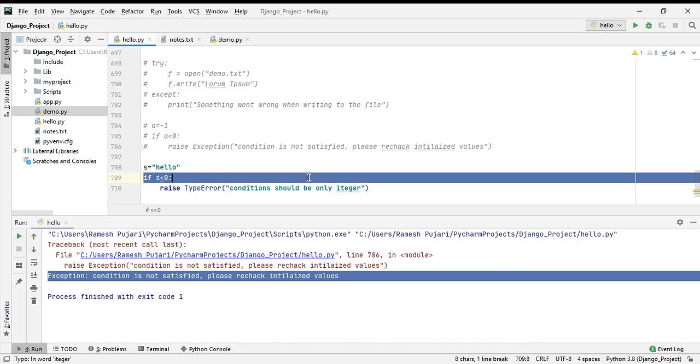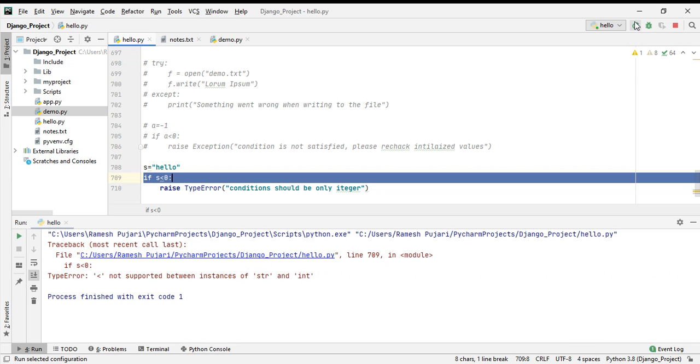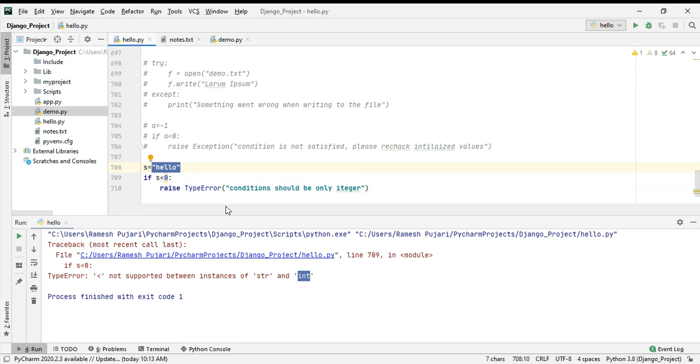So I will be getting this error. I will run this program. See, "not supported between instances of string and integer." First of all, Python does not support comparing an integer with a string, so it gives the error. So now I will change it to an integer, and we'll get to know what the output is.